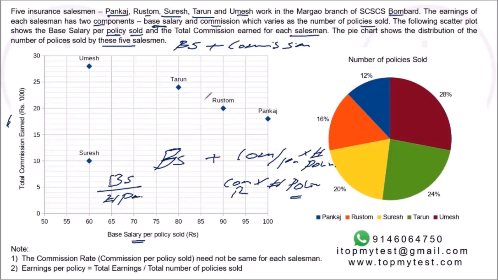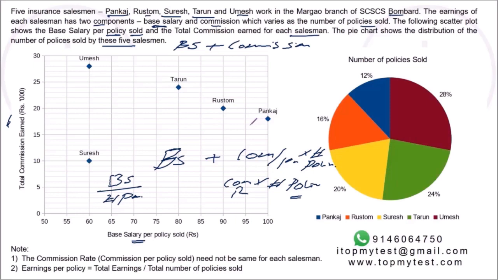The numbers should not be very difficult to figure out. This is 60 per base policy, and 10,000 rupees is the total commission earned. Here this is 60 and 28,000. Here this is 80 and 24,000. Here it is 90 and 20,000. Here it is 100 and 18,000. So these are the values which are given to you.